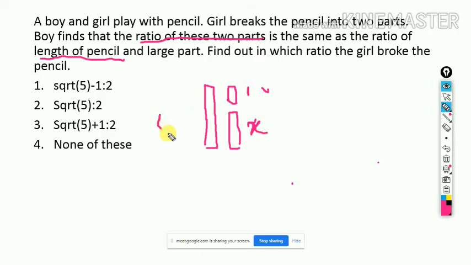So then what will be the size of the pencil? Total size of the pencil is 1 plus X. 1 plus X. Clear? So now what will happen? X divided by 1.